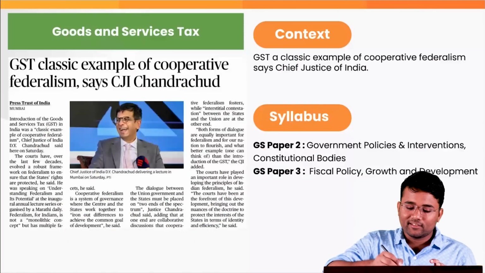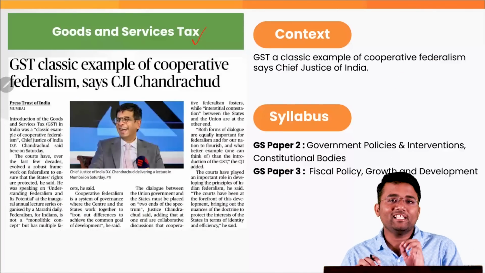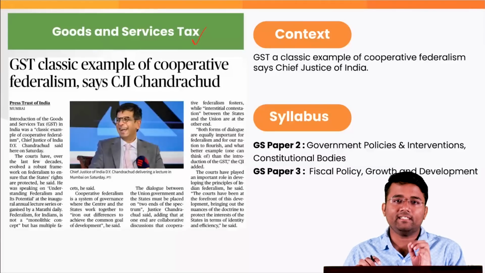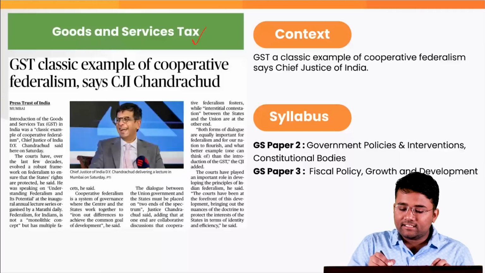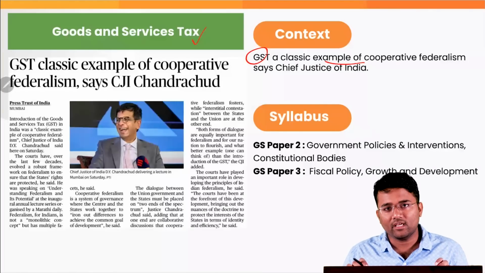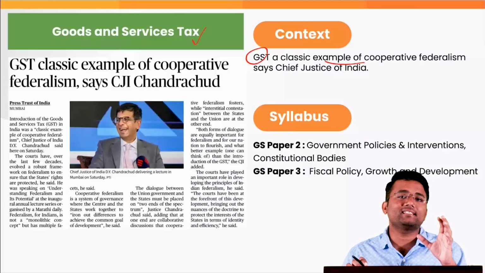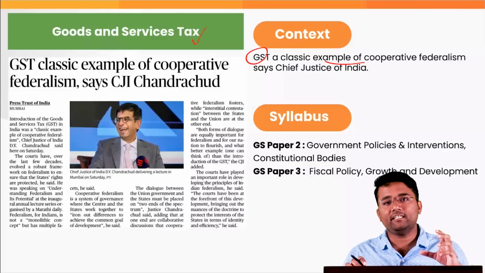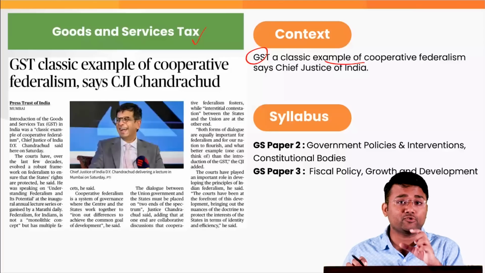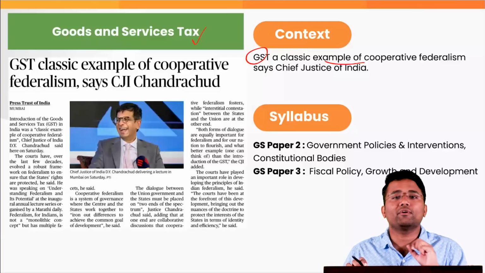So our first topic is Goods and Services Tax. The context of this topic is that recently Chief Justice of India Shri D.Y. Chandrachud ji has said that GST is a classic example of cooperative federalism in India. As you would be aware, federalism is a system of governance where power is divided between a central government and various constituent units or regional entities like states or provinces.